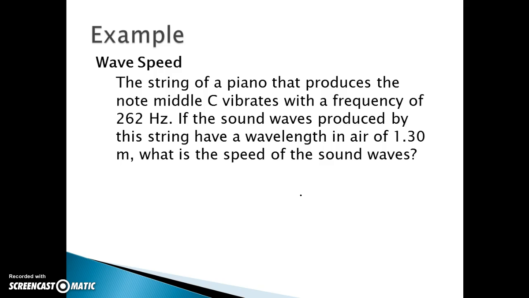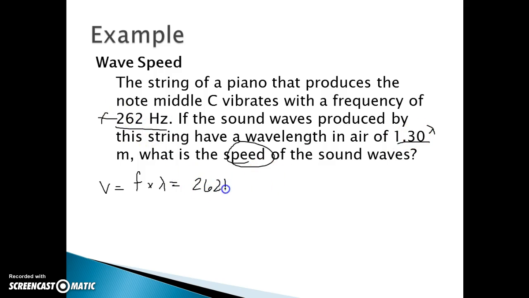All right, so let's do an example. The string of a piano that produces the note middle C vibrates with a frequency of 262 hertz. If the sound waves produced by this string have a wavelength in the air of 1.30 meters, and I'm going to use little lambda as wavelength, what is the speed of the sound waves? Well, if you remember that the speed of a wave is equal to the frequency times the wavelength, we have frequency, we have wavelength, we just have to plug those in.